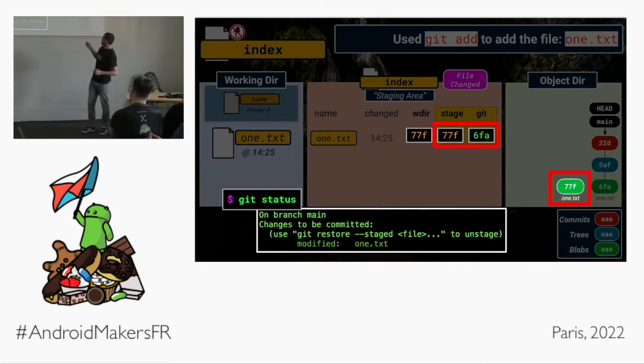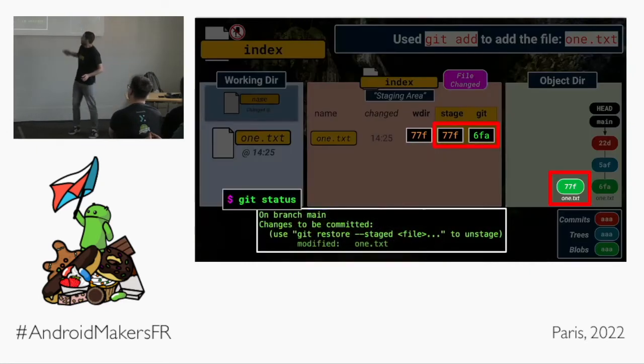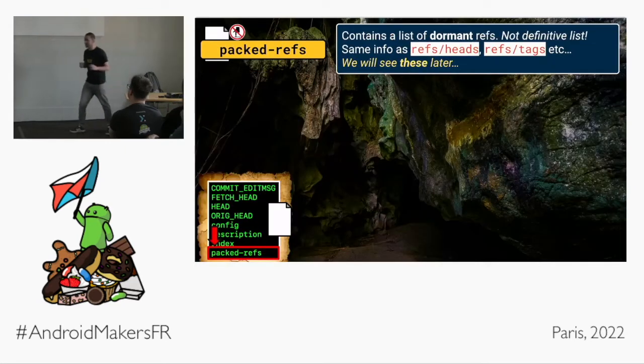The one other thing that's really interesting here is the moment that we use git add, in that moment, Git creates the blob object for those changes and sticks it in our objects directory, which we'll see later. Sticks it in the objects directory, but it's dangling. It's not connected to anything. It's just dangling. It's just there. Interesting. When we use git commit, finally, the index again is updated and all 3 columns are the same. So Git is able to say, oh yeah, clean working tree, nothing to commit, good job. And in that moment, our commit object was created, our tree object was created, and it was all connected back to that poor little dangling blob. Nice. So the index file.